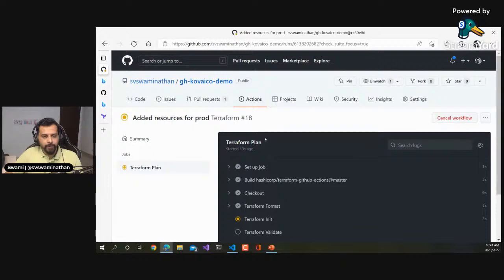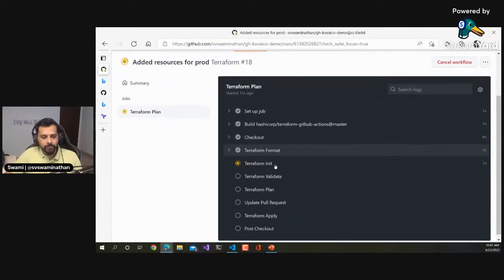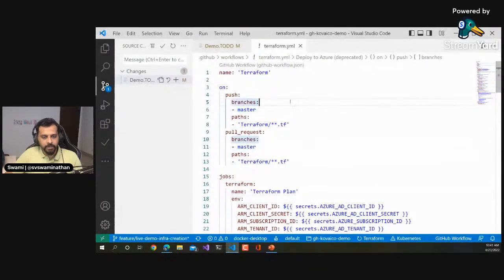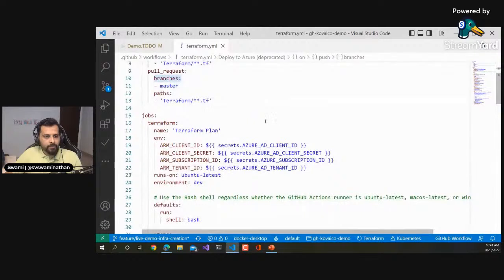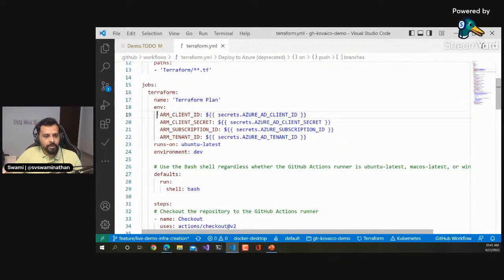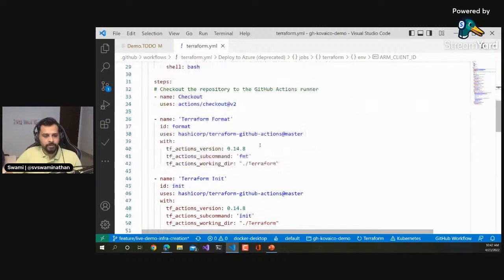So let's go to Terraform plan, and yeah, so we are doing some of these steps here in the Terraform thing, right? Like I said, these are the environment variables I'm passing, so that Terraform would be able to use some of these, and then it will be able to establish communication to the Azure storage where the state is maintained, and it will be able to identify the differences.